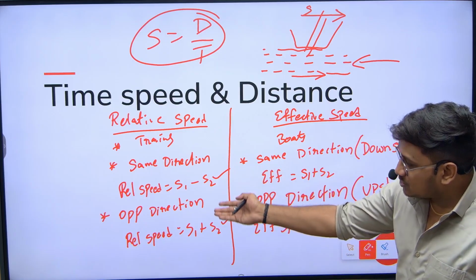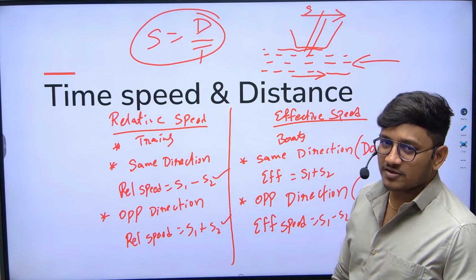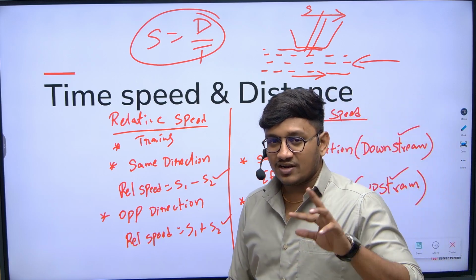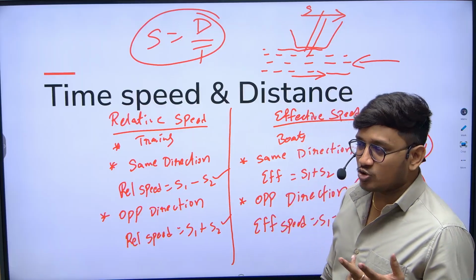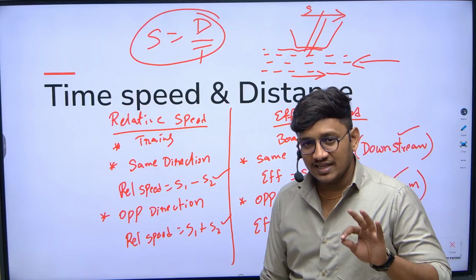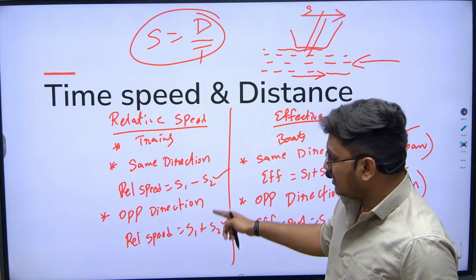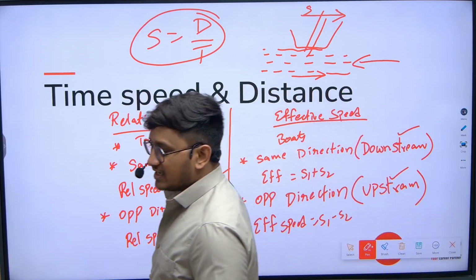In relative speed, they will give that two persons are moving in the same direction, or two trains are moving in the same direction, or two objects are moving in the same or opposite direction. They will mention it clearly. Based on that you have to remember the conditions.